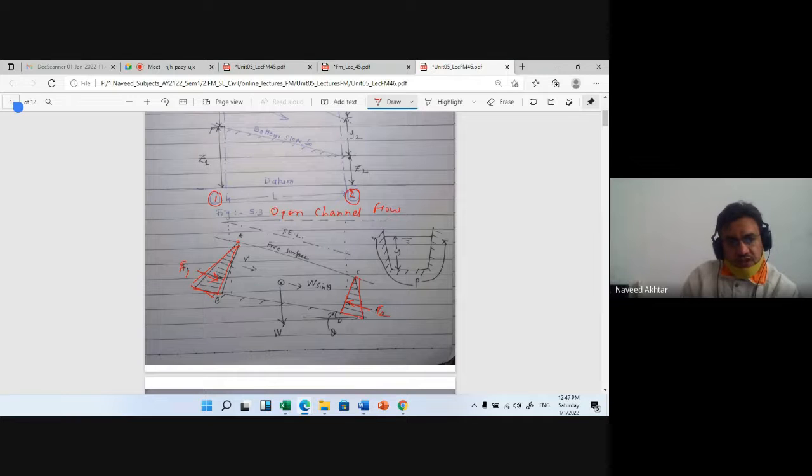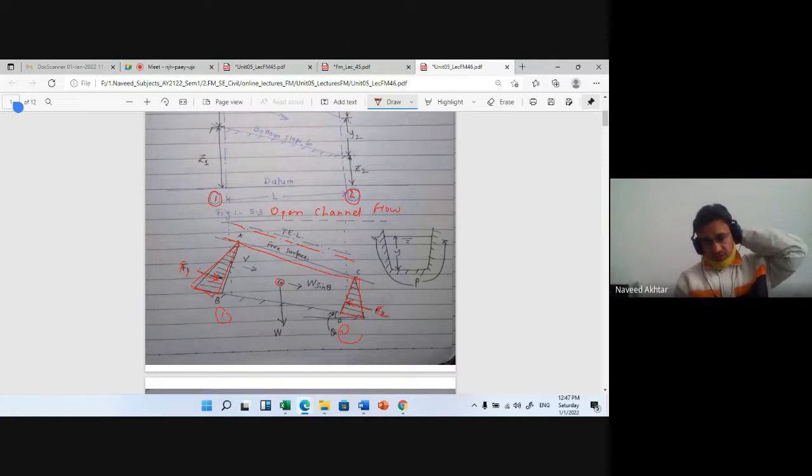Okay. So you can understand, this is the free surface where the flow is occurring, and this is the total energy line. This last one is the weight of the fluid between the two sections, section 1 and section 2. The weight of the fluid is considered as capital W. The horizontal component, because there is some slope, theta is there. This is the theta. There is slope.